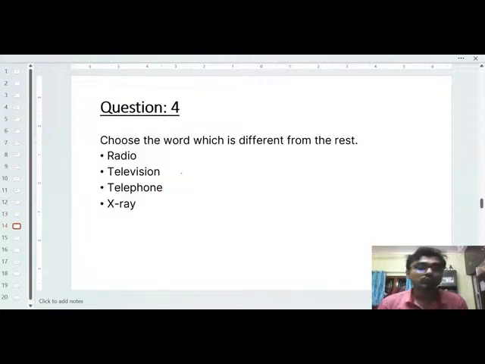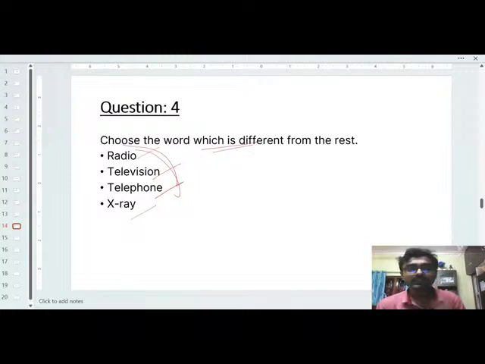Next is the choose the word which is different from the rest. So that means again the odd one out. First is the radio, then television, then telephone, then X-ray. So the first three is definitely the mass media. That means you can communicate from here and there. You can give the advertisement for the radio, through television, and through the telecalling, that is the telephone.